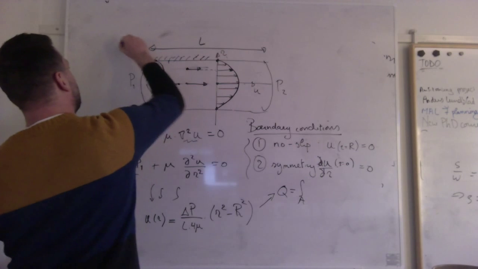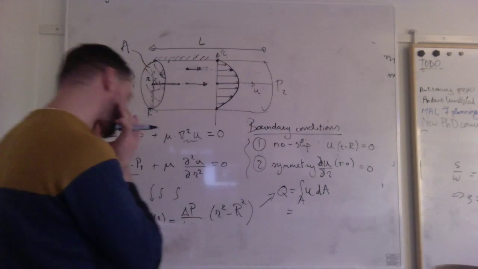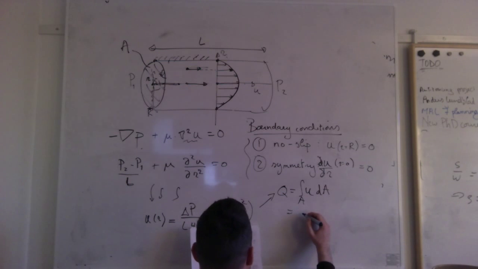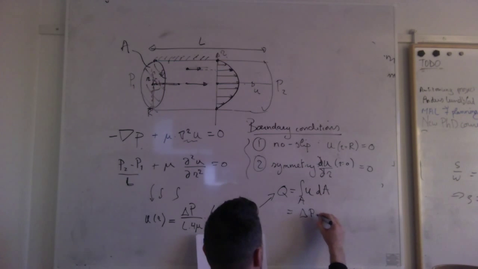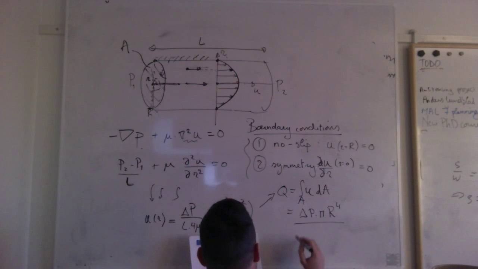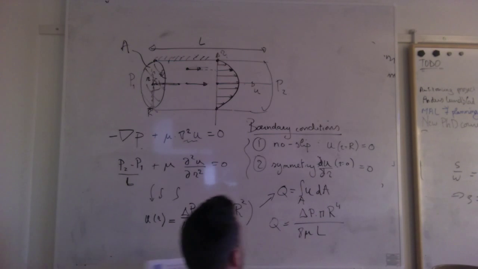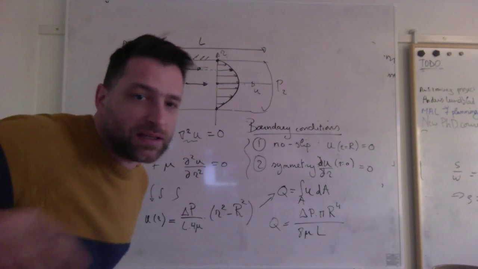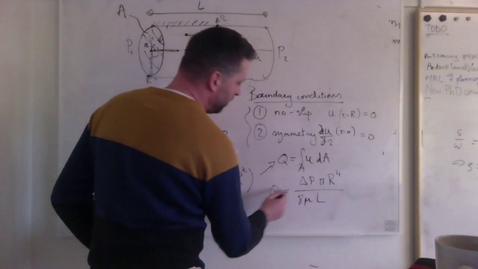If this area is A, and I integrate my flow over this area, I calculate it, and we get an expression that looks like Q equals delta P times pi r to the power 4 divided by 8 mu L. And I hope you can still see that on the video. Yes? So I see the flow and the pressure are linearly related.